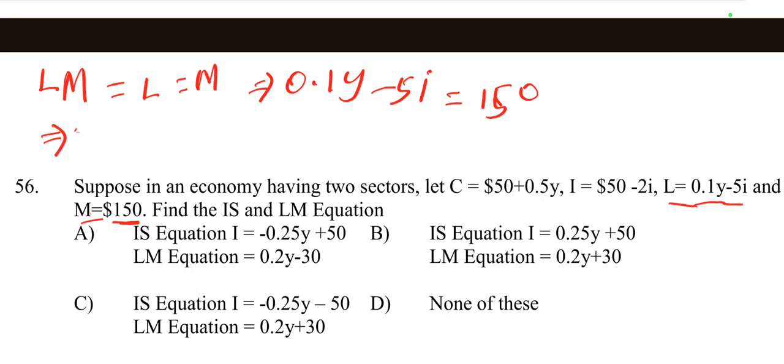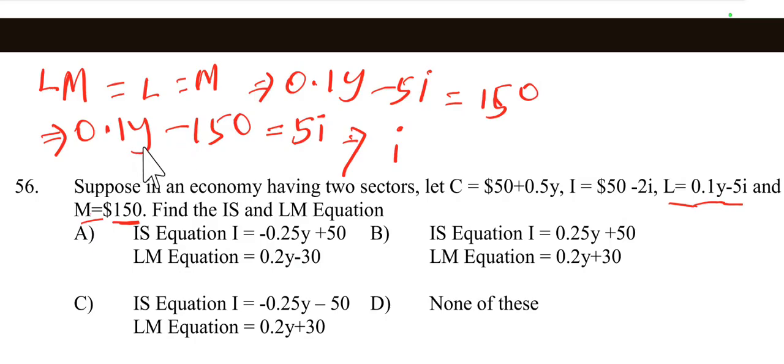We solve the equation: 0.1Y minus 150 is equal to 5i. This implies 5i is equal to 0.1Y minus 150. Then i is equal to what? Just divide by 5. i is equal to (0.1Y minus 150) by 5.